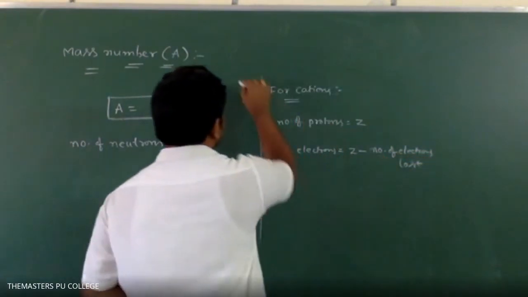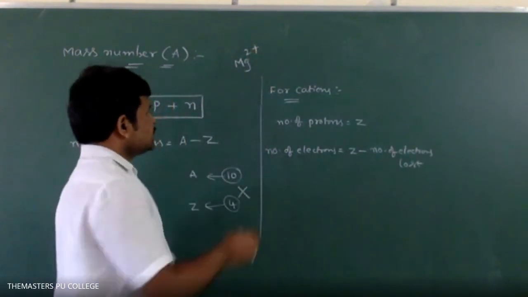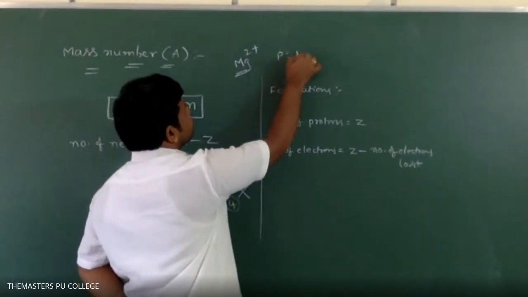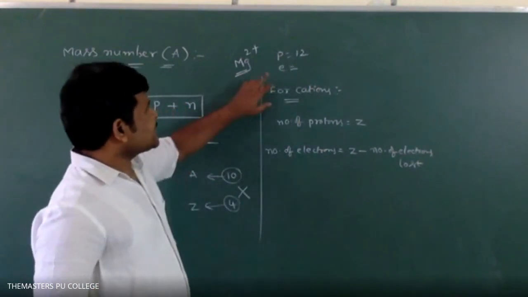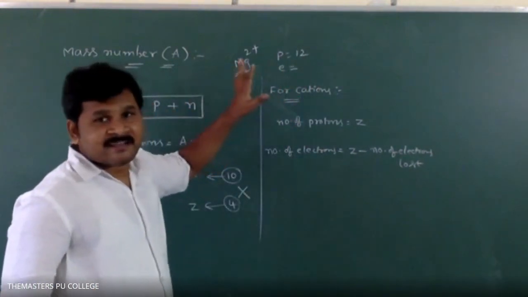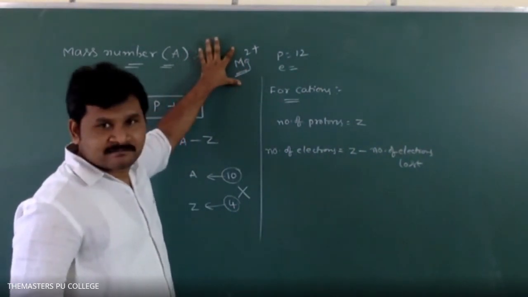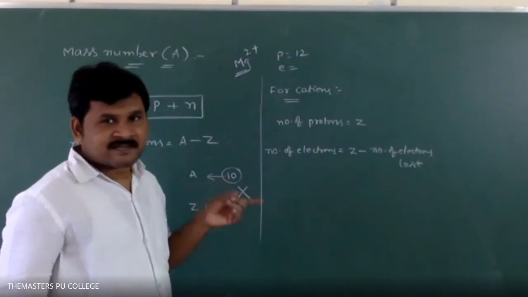Suppose if you take Mg2 plus, magnesium atomic number is 12. 12 means protons 12, but electrons are not 12. Why? Because it has plus 2 charge, it is an ion, so protons and electrons are not the same.